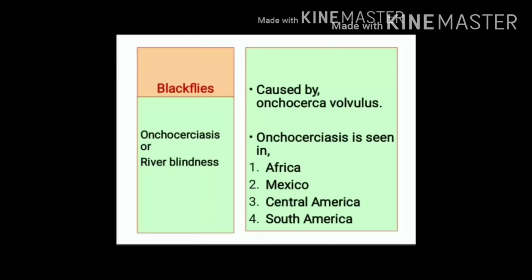Onchocerciasis, it is also known as river blindness. What is causative agent of onchocerciasis? Causative agent of onchocerciasis is Onchocerca volvulus. Onchocerciasis, it is seen in Africa, Mexico, Central America, and South America.